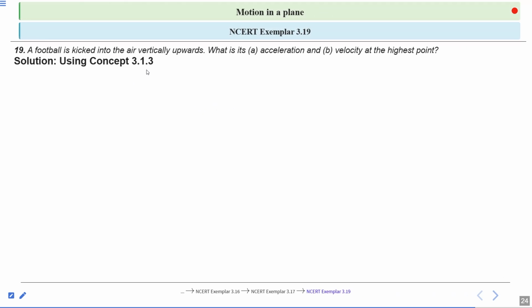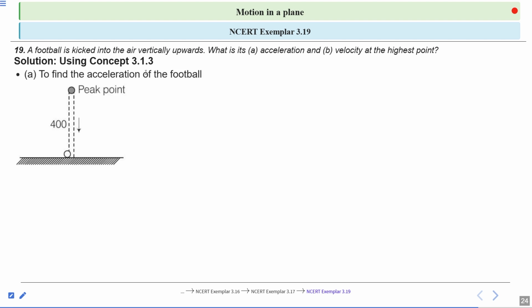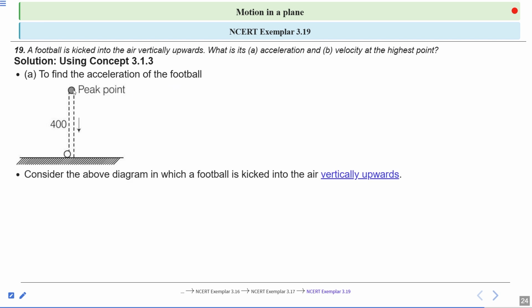Solution using concept 3.1.3. First, to find the acceleration of the football. Consider the diagram in which a football is kicked into the air.